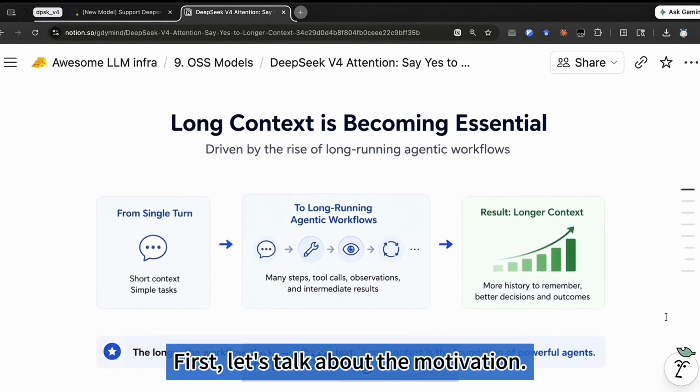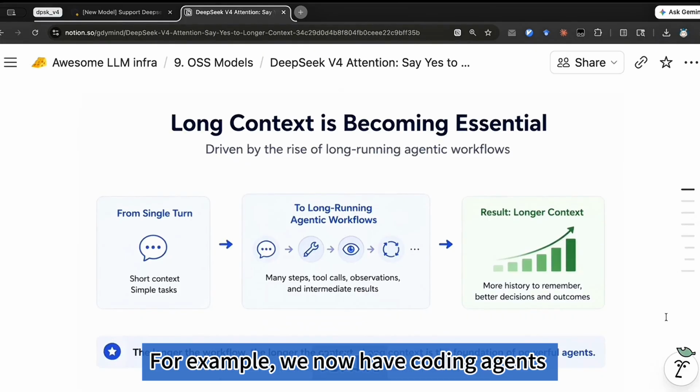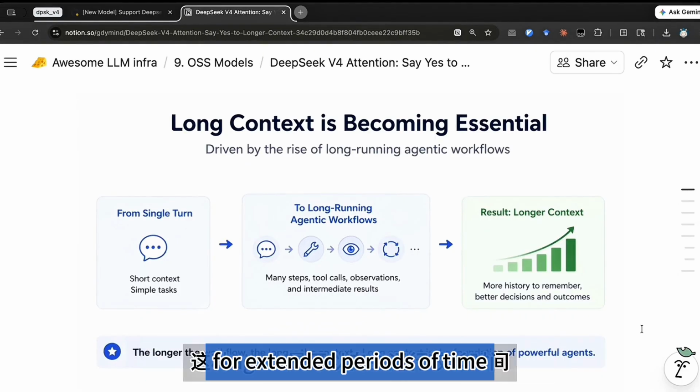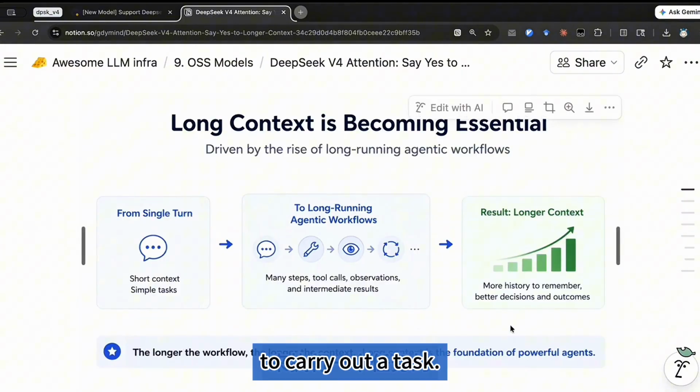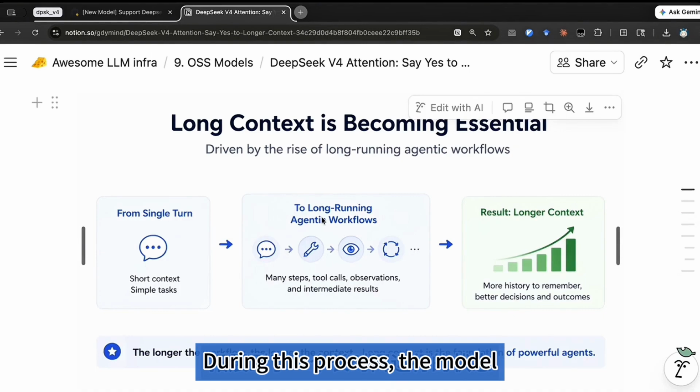First, let's talk about the motivation. We know that long context is becoming increasingly important. For example, we now have coding agents like Claude Code. These agents can operate autonomously for extended periods of time to carry out a task. So we've moved from simple single-turn conversations to long-running operations.